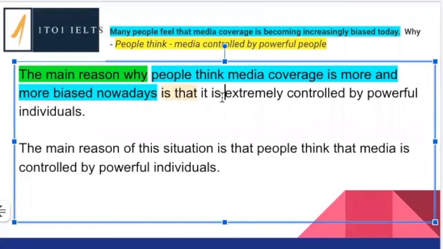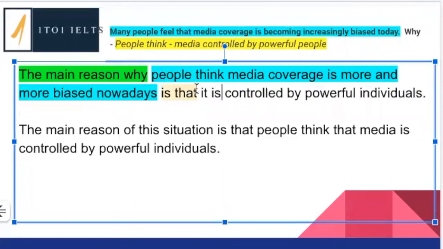The reason we're using is here is the media is actually the object, so this is passive voice. So we're using object, verb to be, past participle, and then by and subject. Extremely controlled is not a collocation in English, so we're going to get rid of that. So is that it is controlled by powerful individuals.